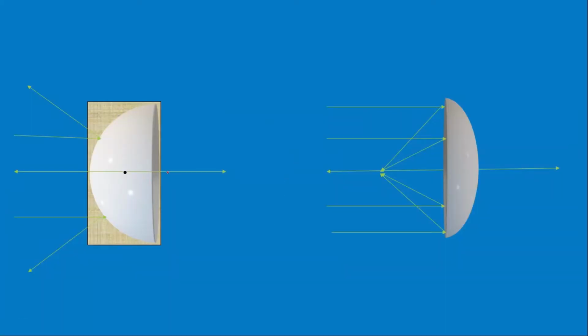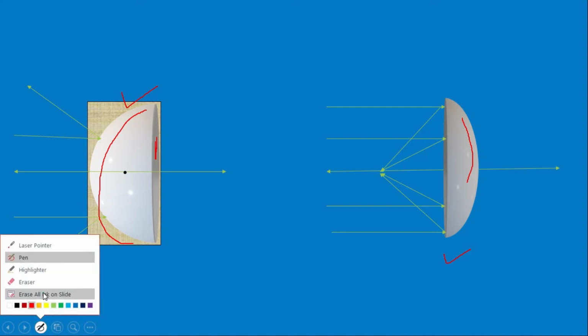Now we can see, in this way I polished the mirror from inside, so light reflection happens on this outer surface. So this is known as a convex mirror. And if I polish outside and reflection happens from the inner surface, it is known as a concave mirror. This is a convex mirror and this is a concave mirror. I hope you understood well.